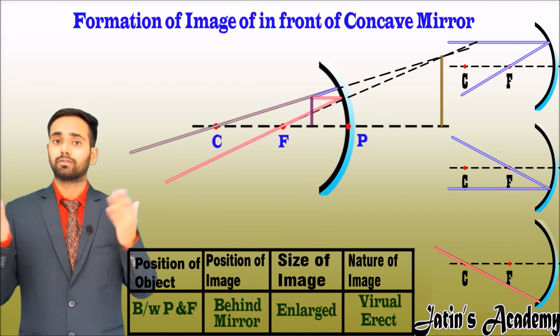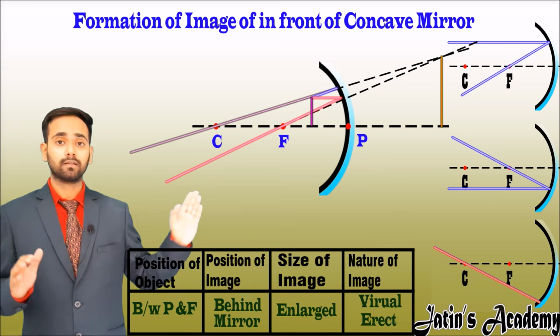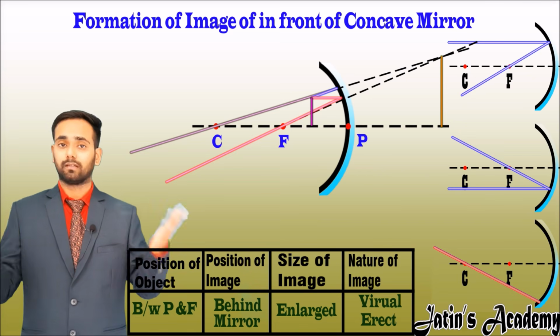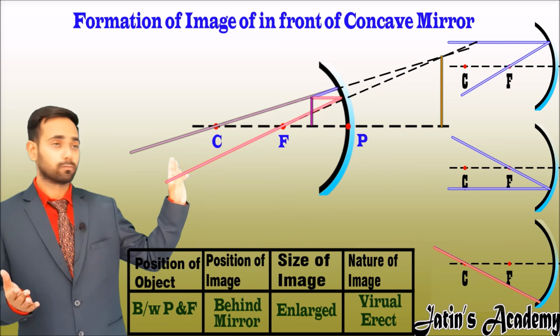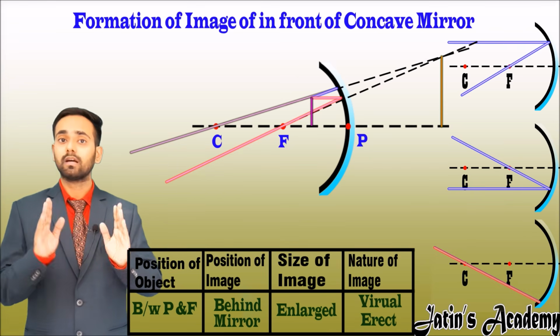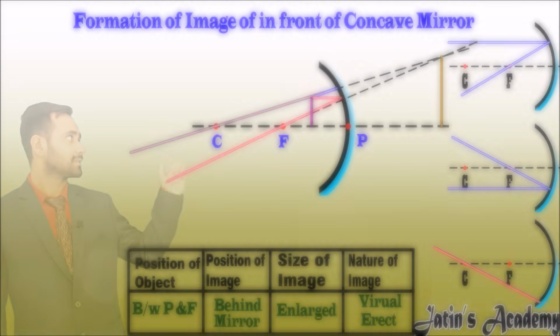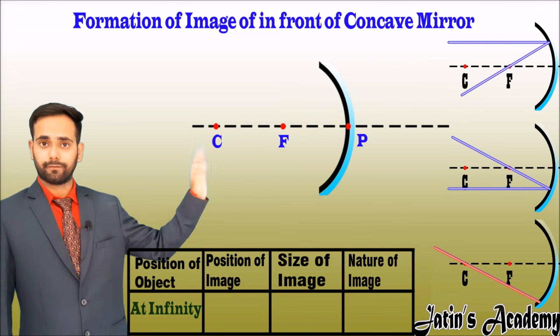We see in the uses, when an object is placed in front of a concave mirror, the size is highly enlarged. Why highly enlarged? This is because when the object is placed between pole and focus, then we get a highly enlarged image. Sixth and last case is when the object is placed at infinity.